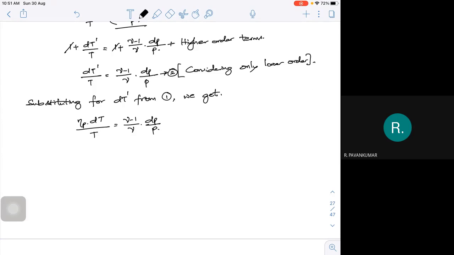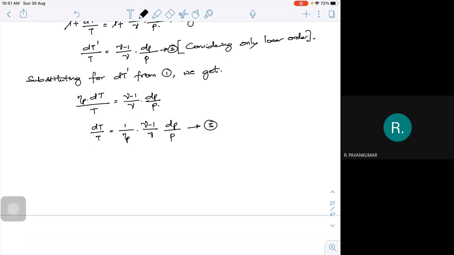Separate all the variables, so I can write dT by T on one side. I'm going to take 1 by polytropic efficiency times (gamma minus 1) by gamma on the other side, because those are constants, and dP by P. Let me call this expression number 3. This is for all the points in your P1 to P2 range.